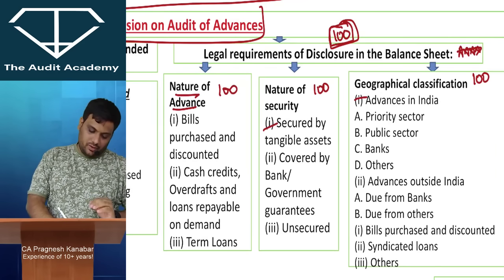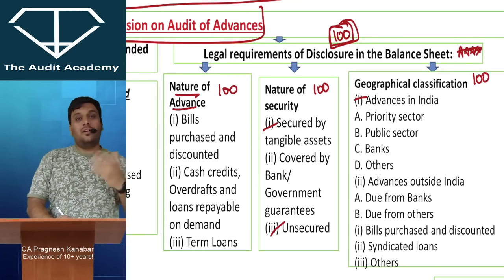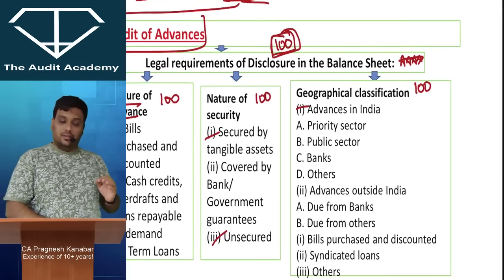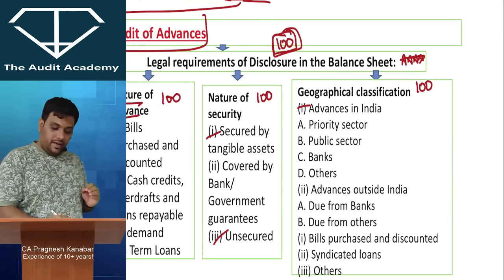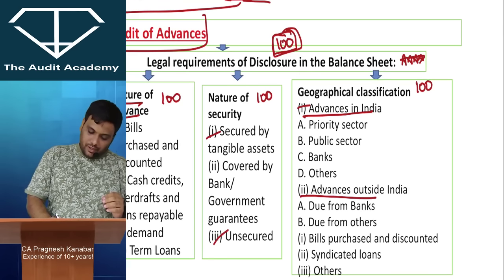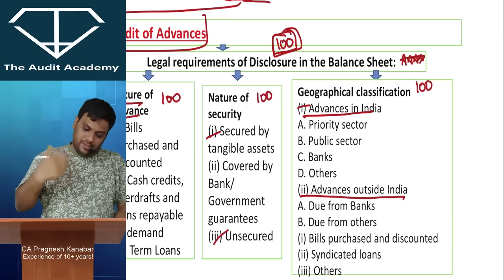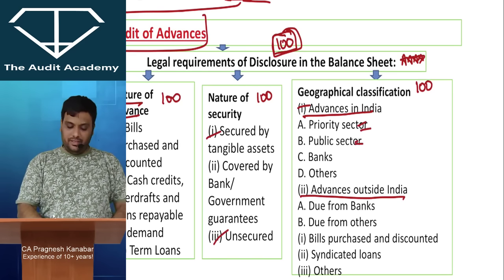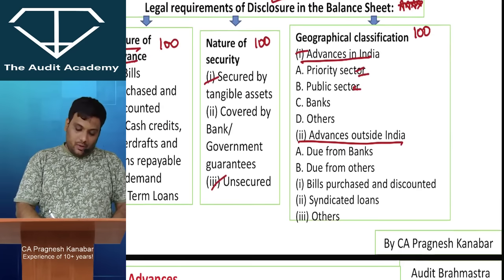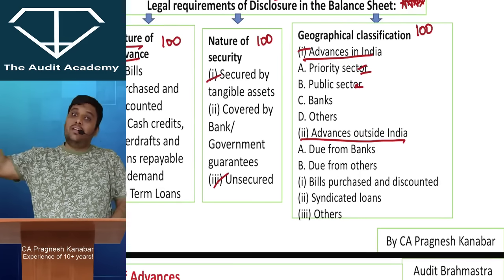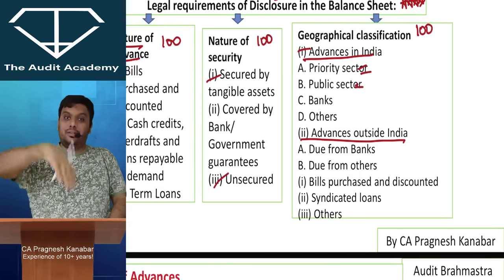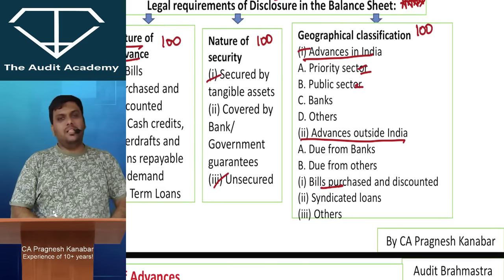So secured, unsecured, or covered by bank guarantees. Then geographical classification. Advances in India, advances outside India. In India also, how much was given to agriculture, education and stuff. So priority sector, public sector, banks and others. Outside India, how much is supposed to be taken from other banks? How much is due from others? Then bills purchased and discounted.